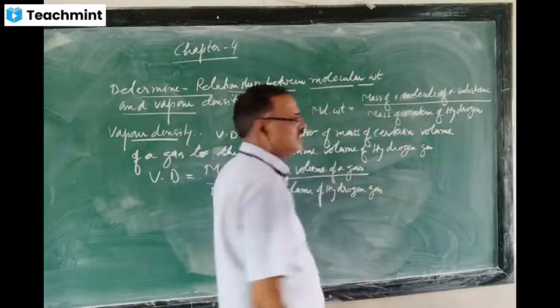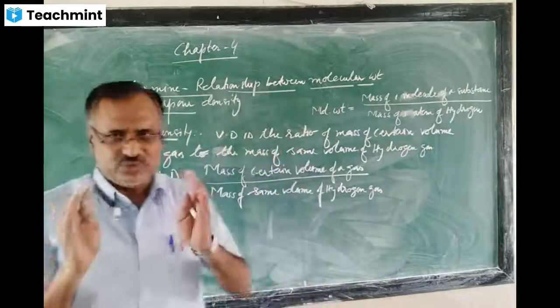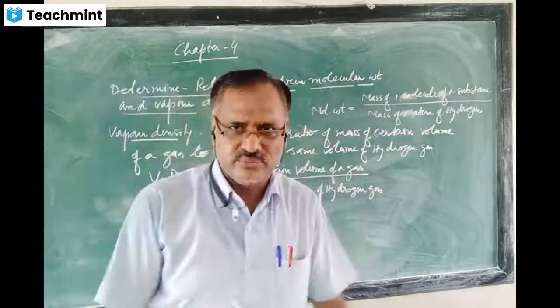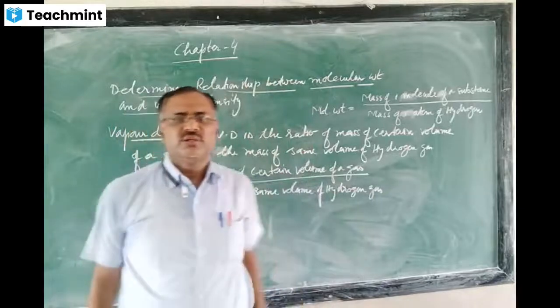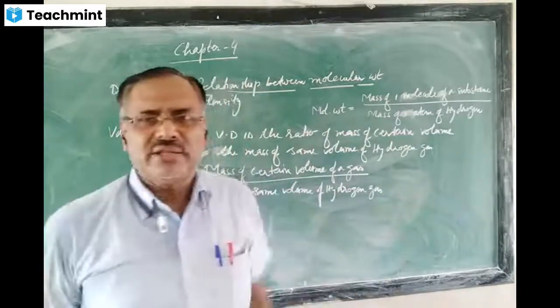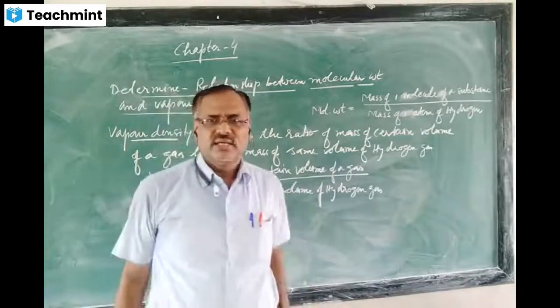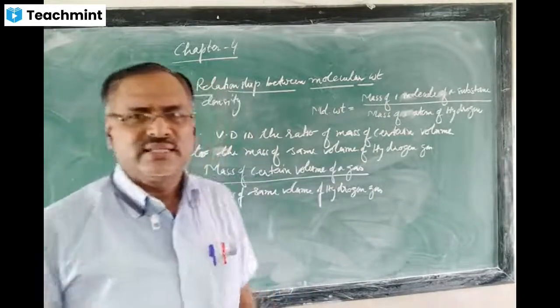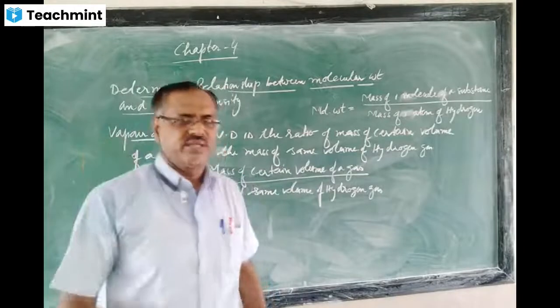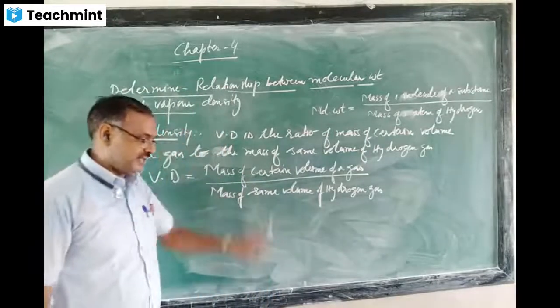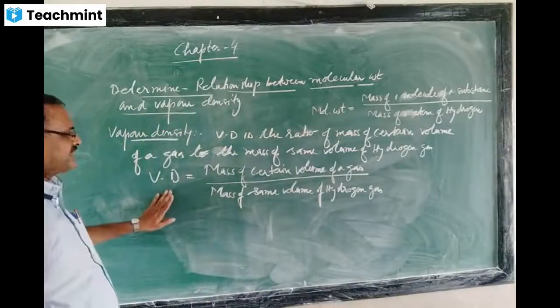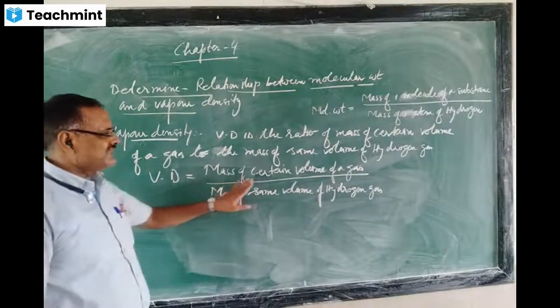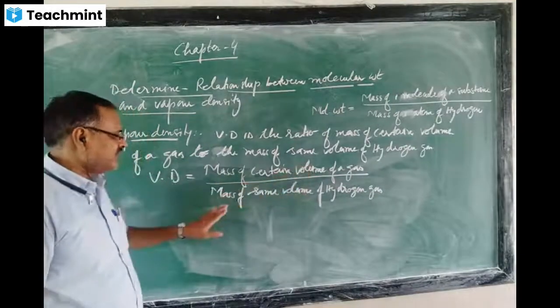It is very simple. Just take a fixed volume, and for the fixed volume take the mass of the gas and the mass of the hydrogen. Then divide both quantities, and you will get the vapor density. So that's what is given: vapor density is the ratio of the mass of a certain volume of a gas to the mass of the same volume of hydrogen.